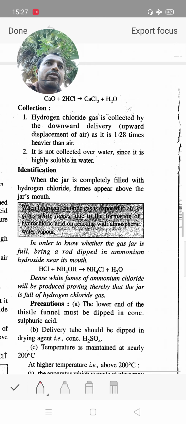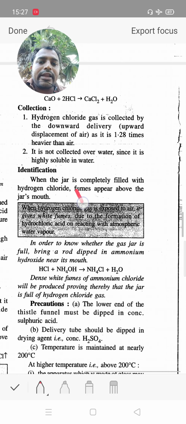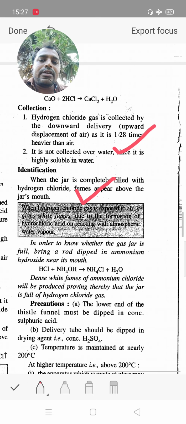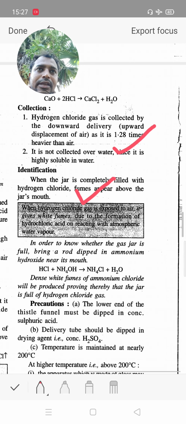Now, collection of hydrochloric acid. This gas cannot be collected over water because hydrochloric acid is highly soluble in water. So we collect hydrochloric acid gas by downward delivery in the jar, because it is heavier than air.